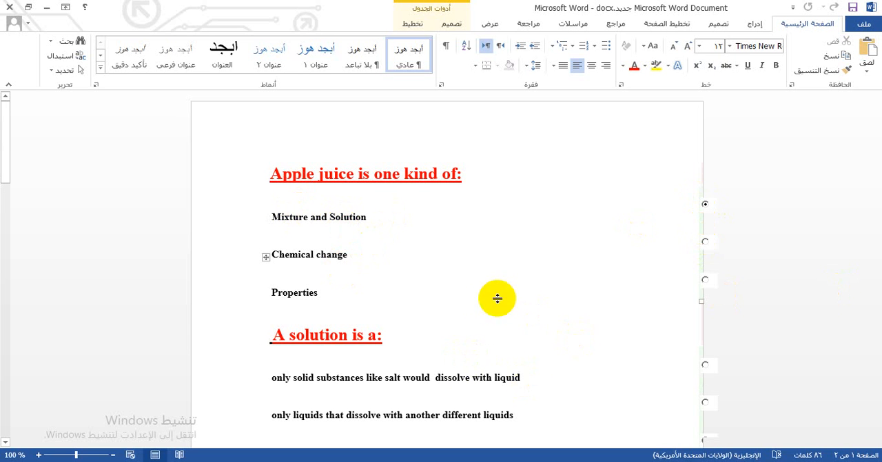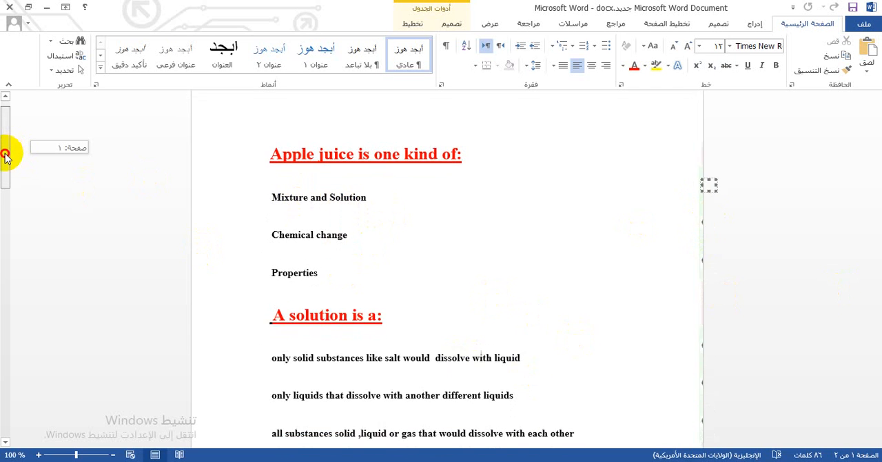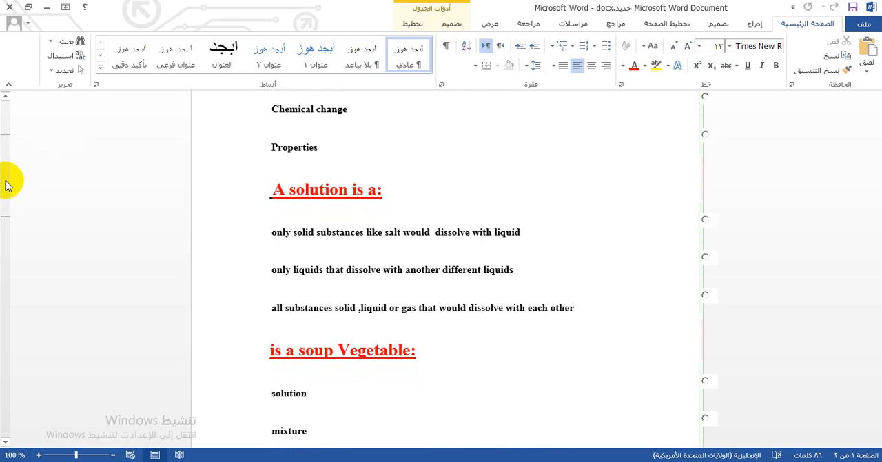Let's go to the next one. A solution is only one solid substance, like salt, dissolved in a liquid. It's correct as an example of a solution, but it's not correct as a definition of a solution itself. If I asked you for an example of a solution, sure you would select this one, but I am asking for the definition of a solution.